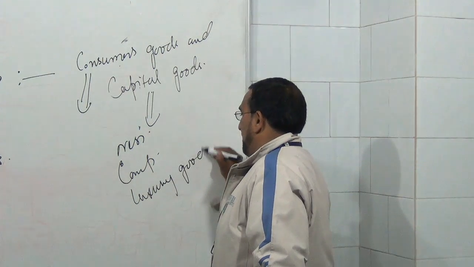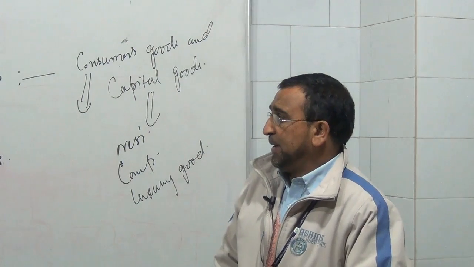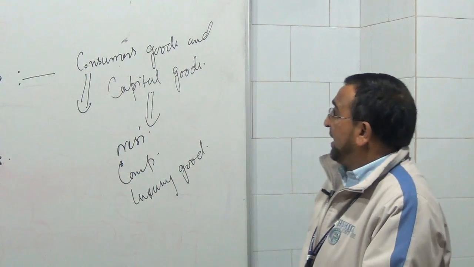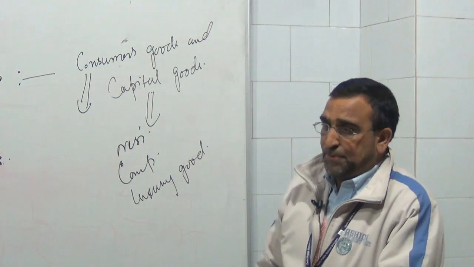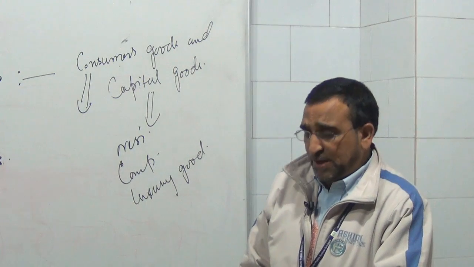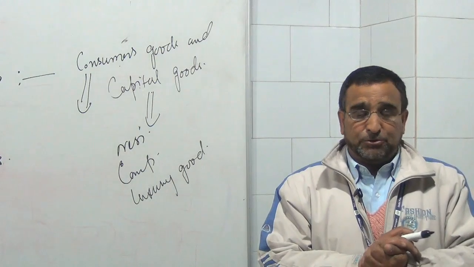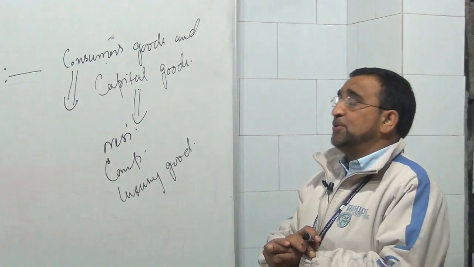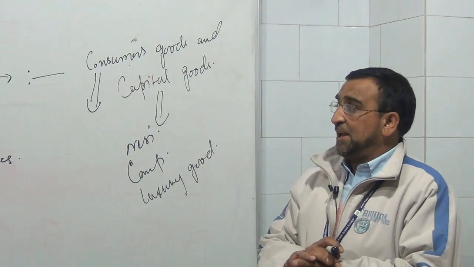So this we call the first problem of economy. What goods should be produced in the economy, whether consumer goods, capital goods, necessities, comforts, luxury goods, and in which quantity we are going to produce the goods and services in the economy. That is the first and foremost problem in allocation of resources in an economy.